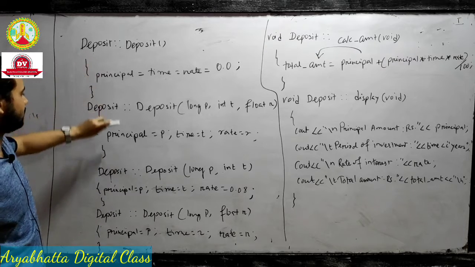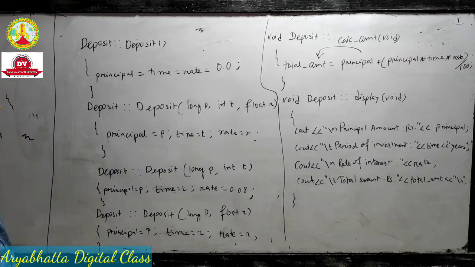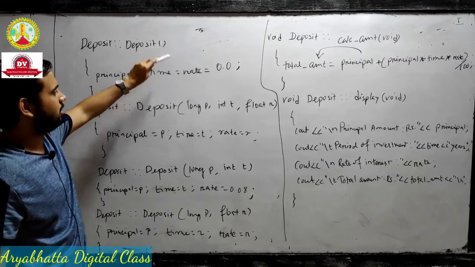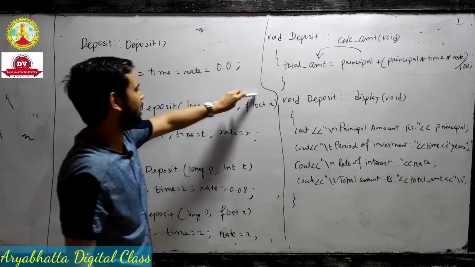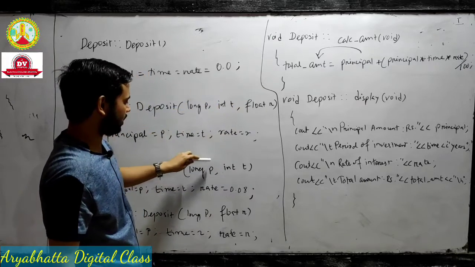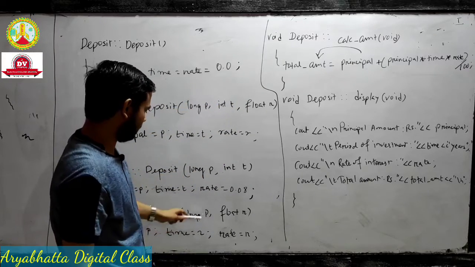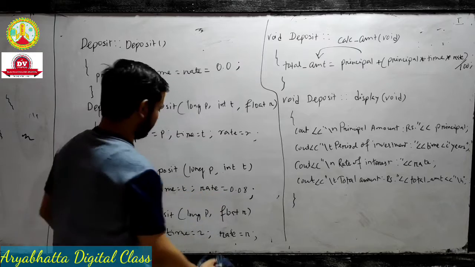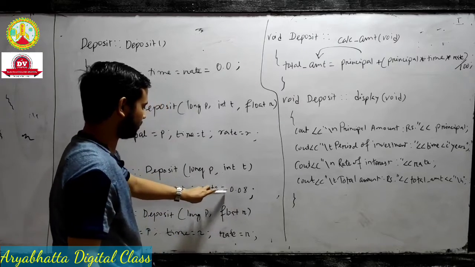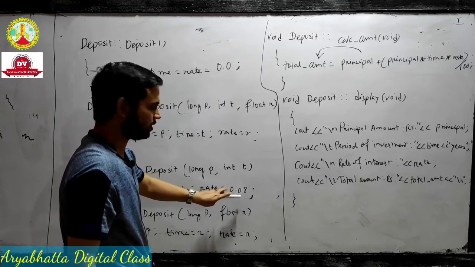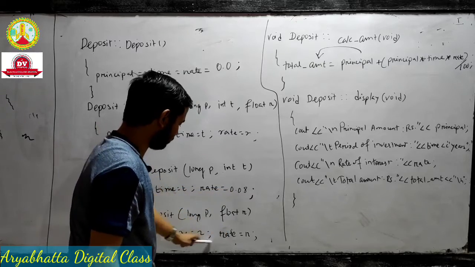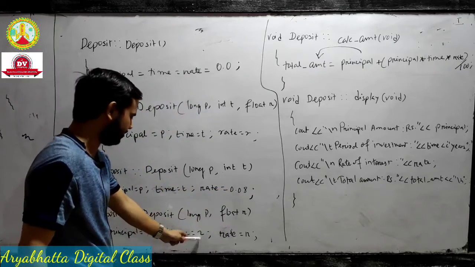That's why we take four constructors. This is the concept of constructor overloading, and all constructors have different arguments. First one is default argument. Second one, we take all arguments P, T, R: principal, time, rate. Third one, we take only principal and time, rate is not defined. And fourth one is principal and rate, time is not defined. That's why it takes a direct constant value. In the third constructor 0.08 means 8%, and in the fourth constructor we take a direct constant value of 2 years.